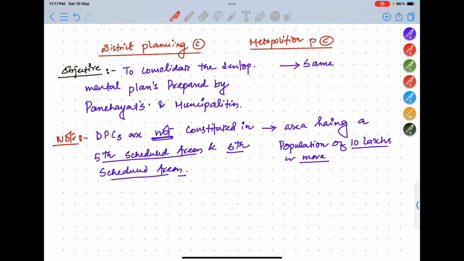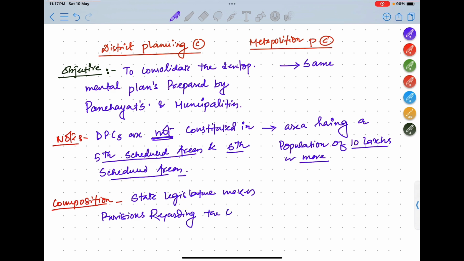Now, what will be the composition of the district planning committee? The composition is like this: the state legislature makes provisions regarding the composition and manner of filling seats.